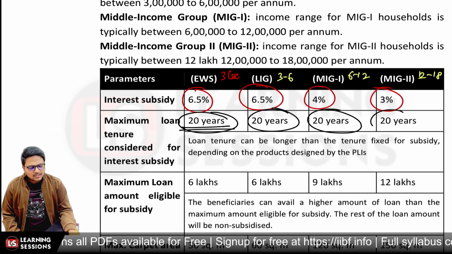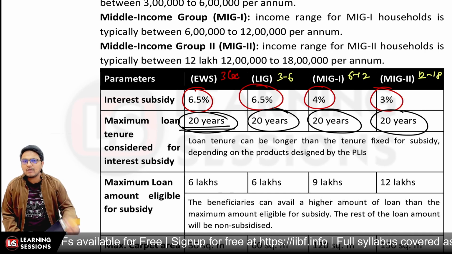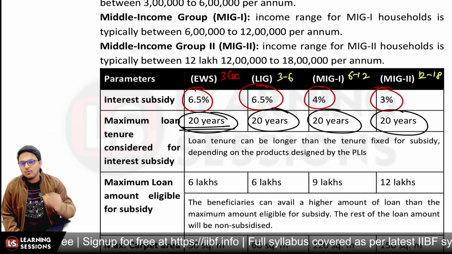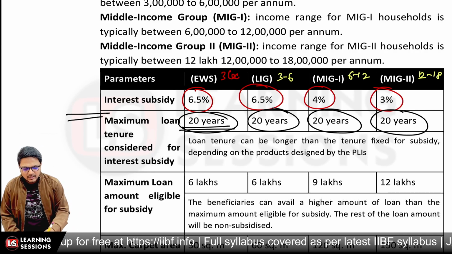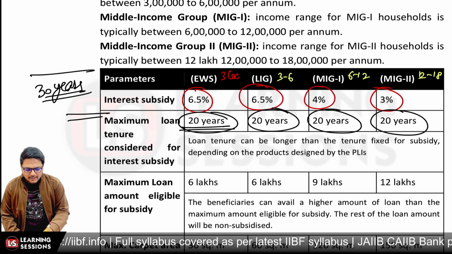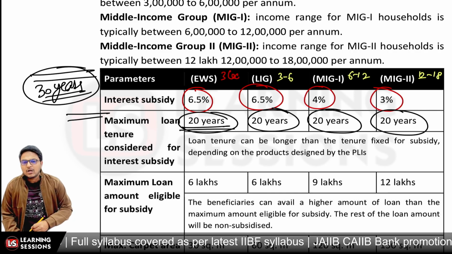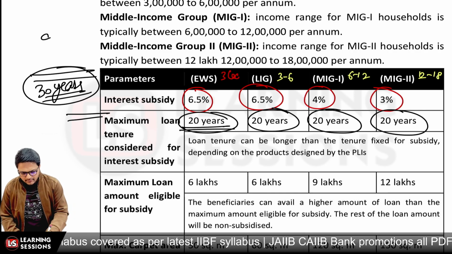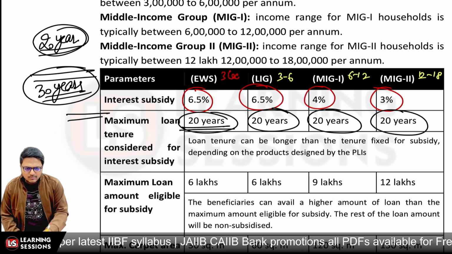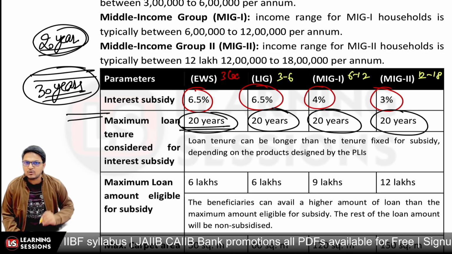Now this is actually the maximum tenure for which you will be getting the interest subsidy, not related to if you want to take a loan for, let's say, 30 years, that is also allowed. That is also allowed. But there is interest subsidy which is available. Now interest subsidy will be available as per the computation of 20 years repayment period only, and not more than that. That's the scenario that I meant to say over here, right?